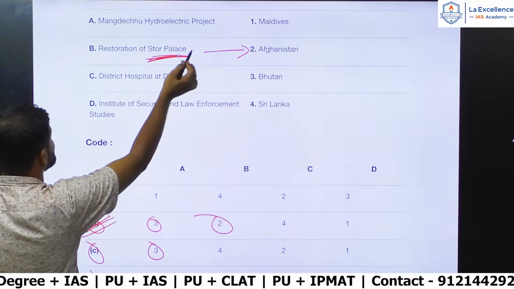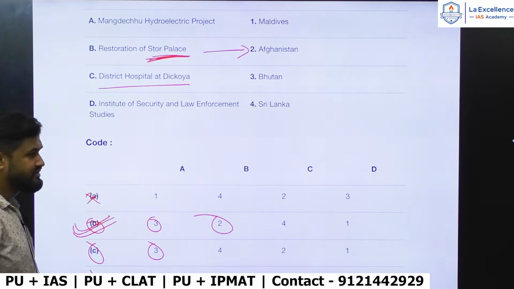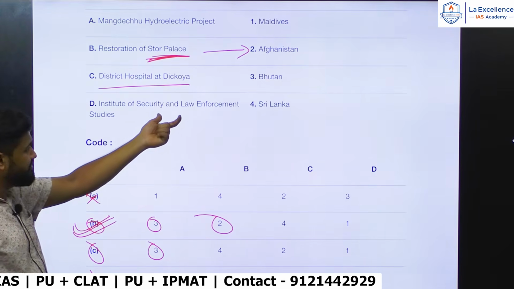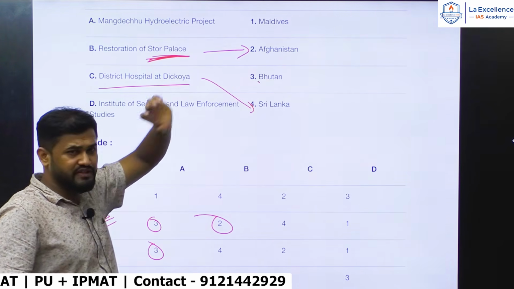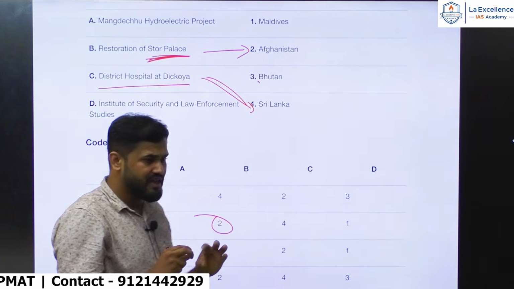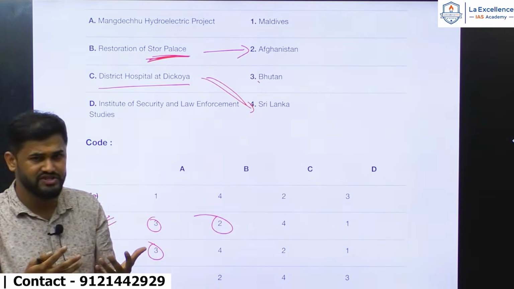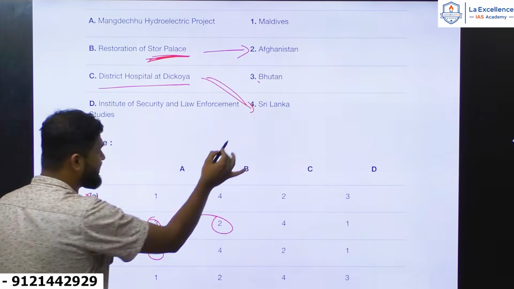Even otherwise, if you want to further confirm it, district hospital at Dikoya. This name suits more with Sri Lanka. It cannot fit well with Bhutan, also with Maldives. So even if you go with the terminologies, the pronunciations and phonetics, the Dikoya term is closely related to Sri Lanka.